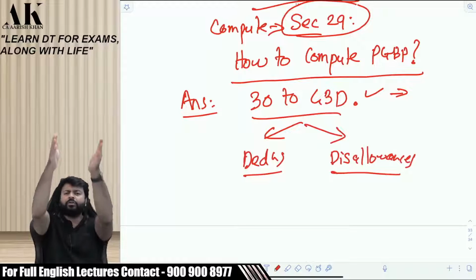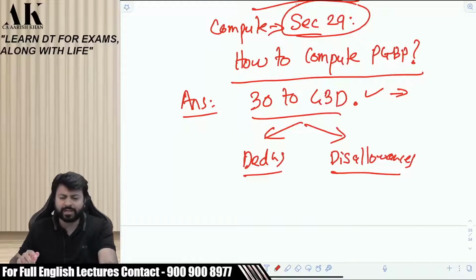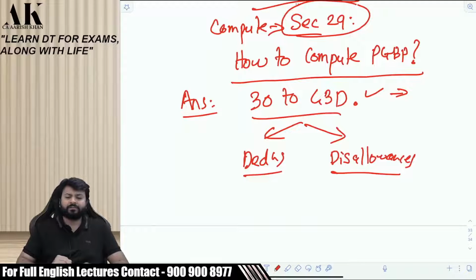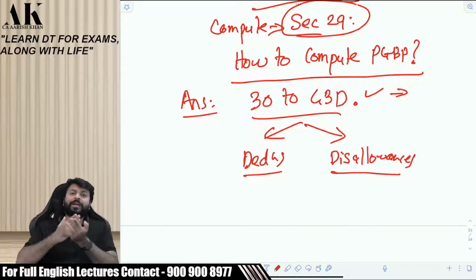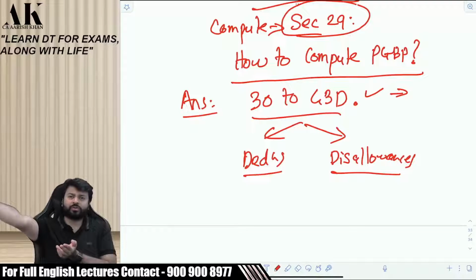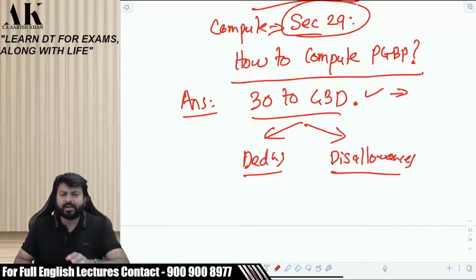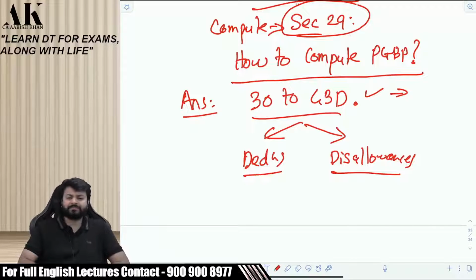One is written that if you do these things, you will get deduction. One is written that if you do these things, you will not get deduction, right? This is what is written in 32 to 43D, right or not? Like I'll tell you, if you buy an asset, you can claim depreciation. This is a deduction for you, right? But at the same time, if you make a payment of cash in excess of 10,000 rupees to someone, then it is disallowed. Now, these are the things which are written in sections 30 to 43D, right?